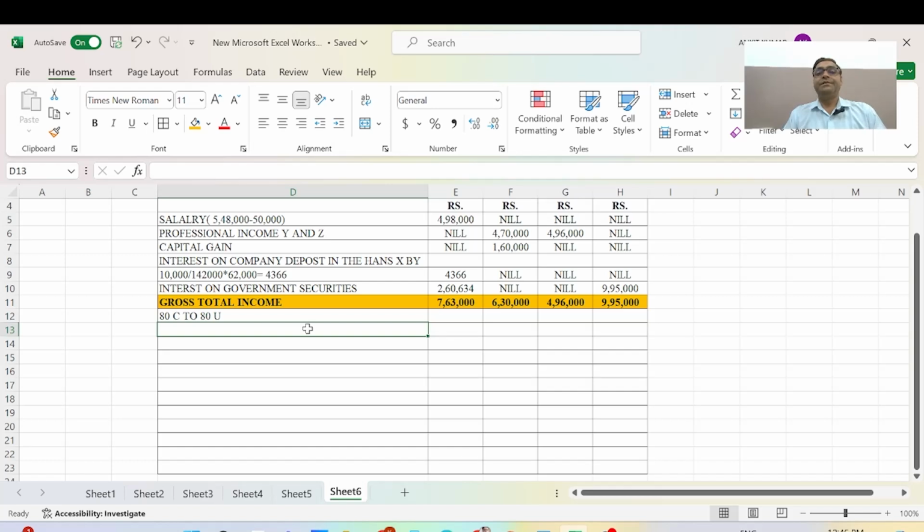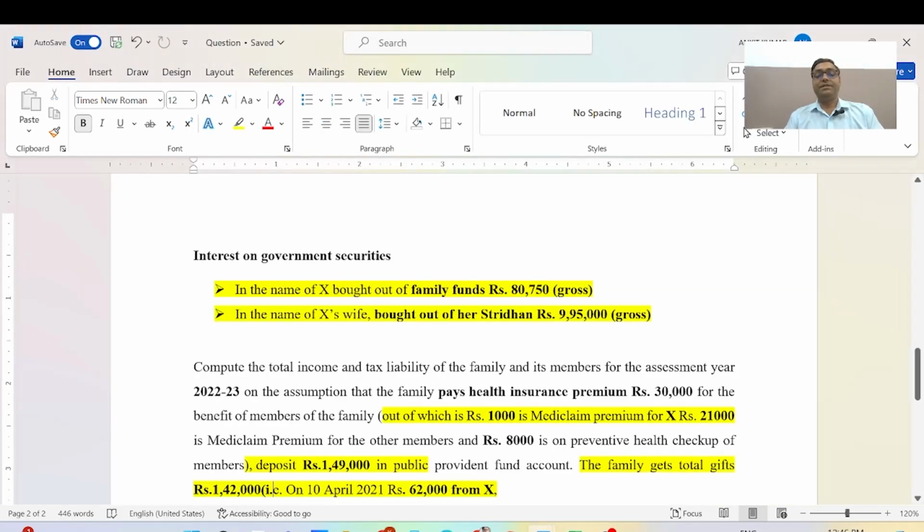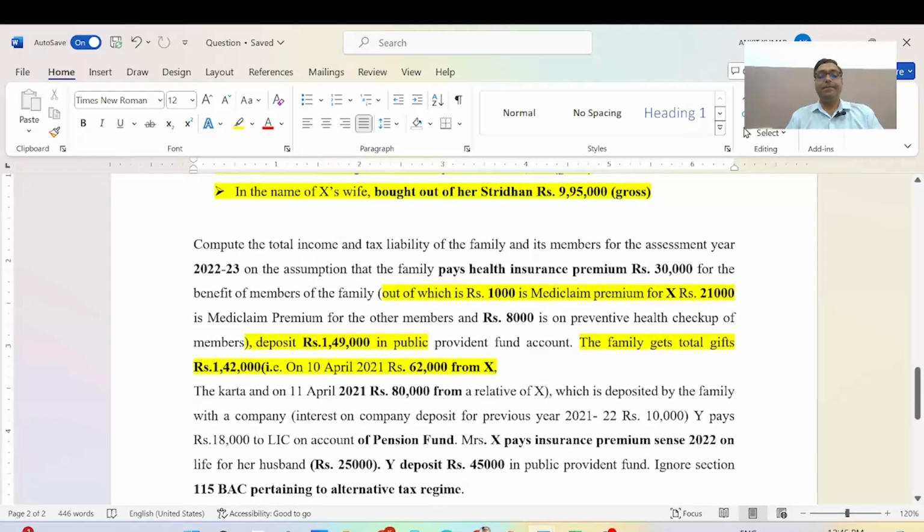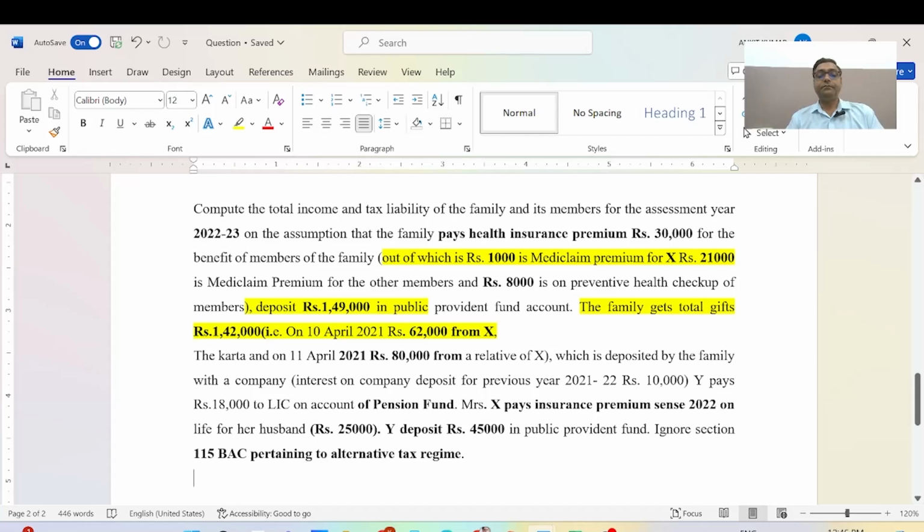Okay, now section 80C first. Here section 80C will be nil, 0, and here 45,000. But I want to see how it is calculated. Section 80C is 45,000, and it is mentioned in this question very clearly that Y deposited in the PPF.